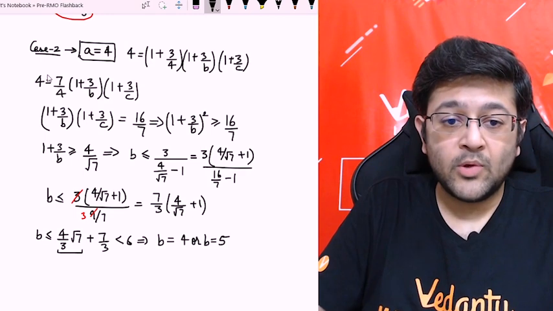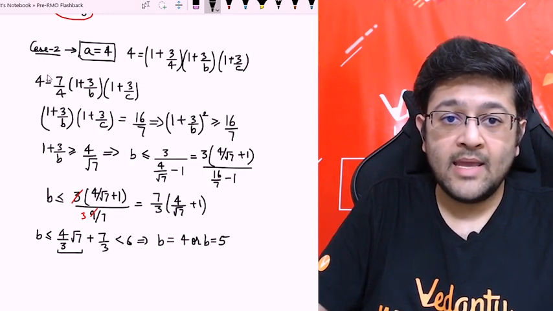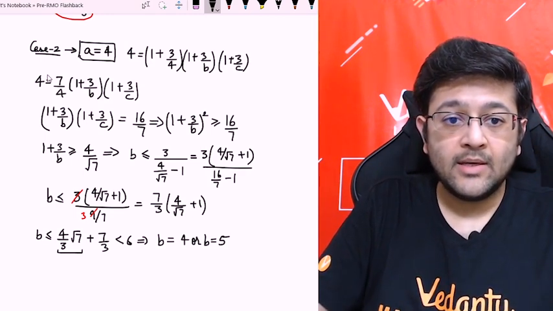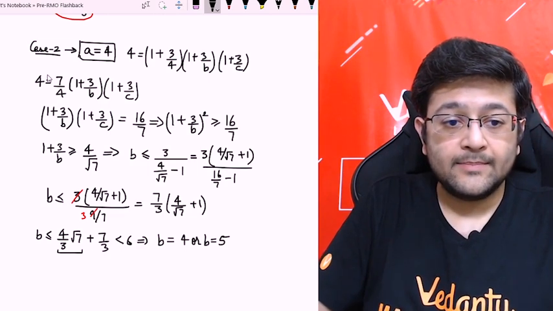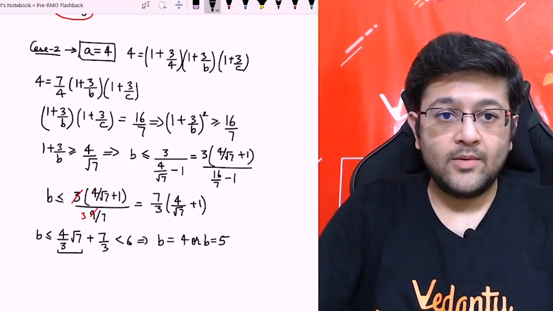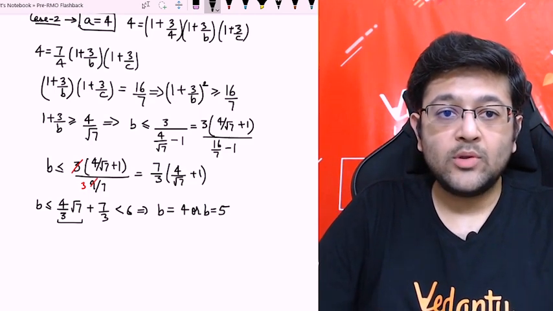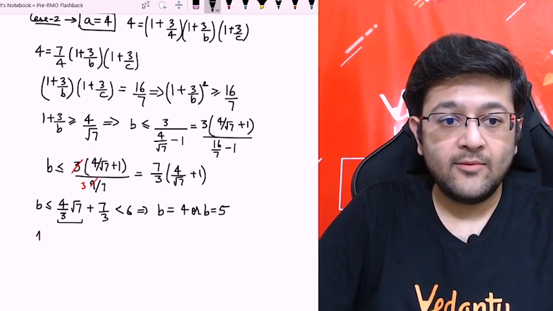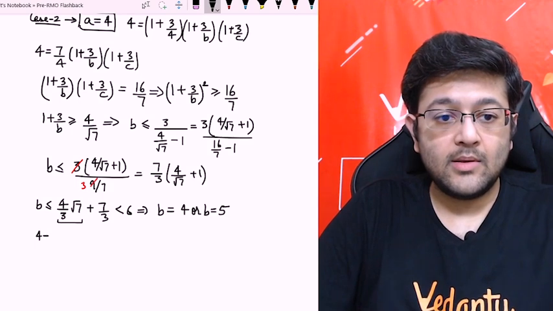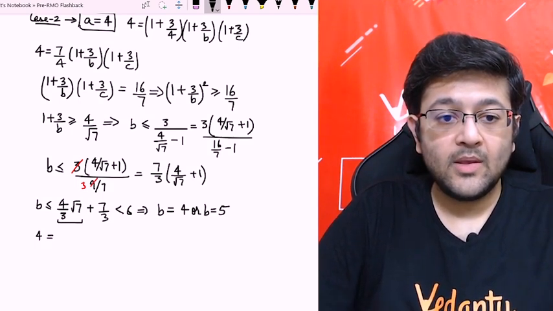So now putting b equal to 4 and a equal to 4, we can calculate. Okay, let's see. Just wait for a second. Now putting a and b both as 4 will be 4 is equal to